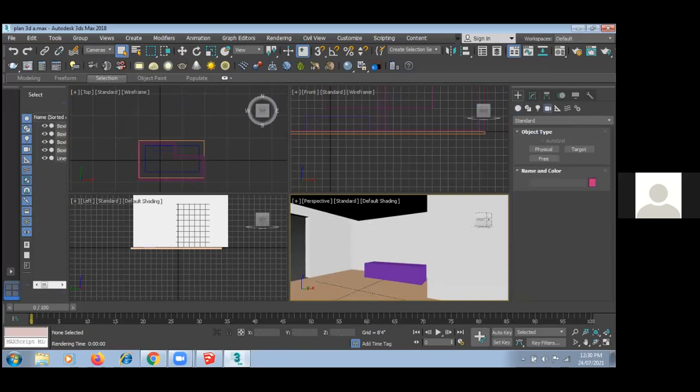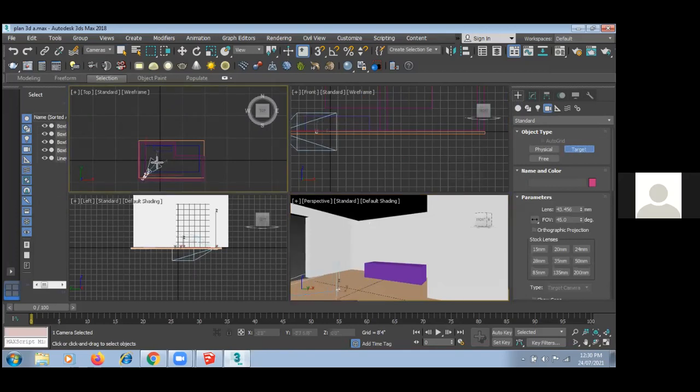So here I am taking camera. In camera, I have physical camera, target camera, free camera. Right now I am taking target camera. Okay. So which side do I want? Suppose I am dragging it from here. Okay.